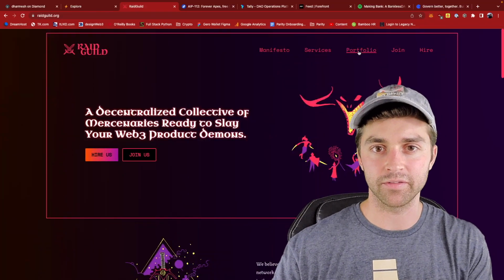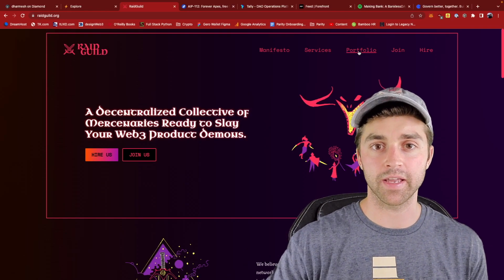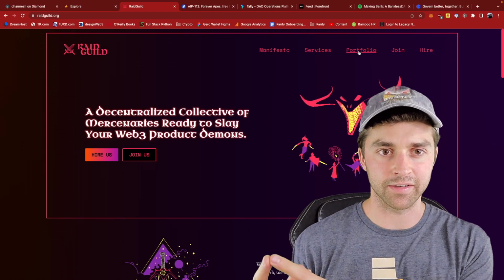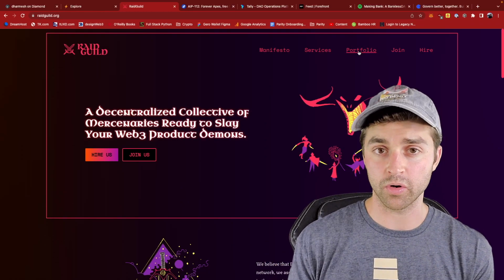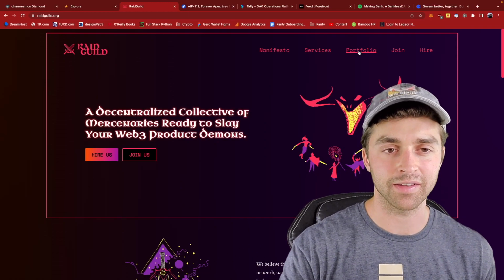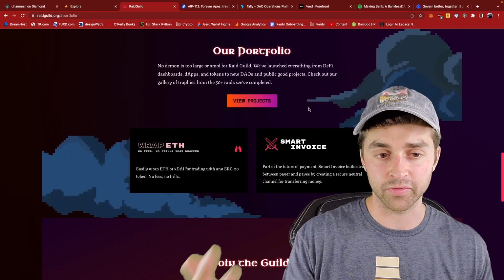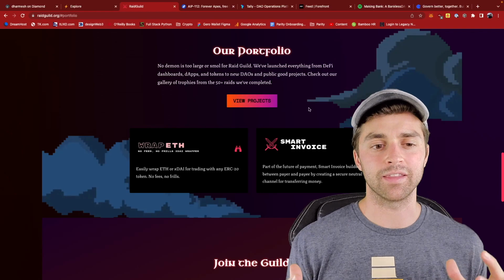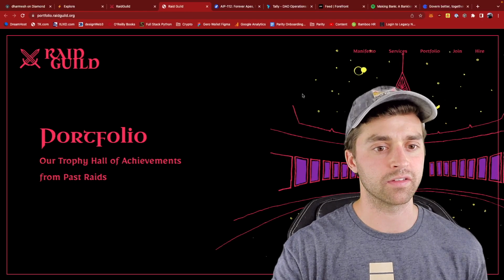Finally, the last type of guild I want to talk about is a service or creator guild. This is where people collectively come together to build products or services. Raid Guild is a good example of this kind of DAO. They have clients come to them and ask for software requests, especially needing help in the Web3 building process. This guild is full of designers, smart contract developers, full stack developers, marketers, people who can promote those products. They're kind of like individual freelancers who come together and build out these projects. So I think it's very interesting.